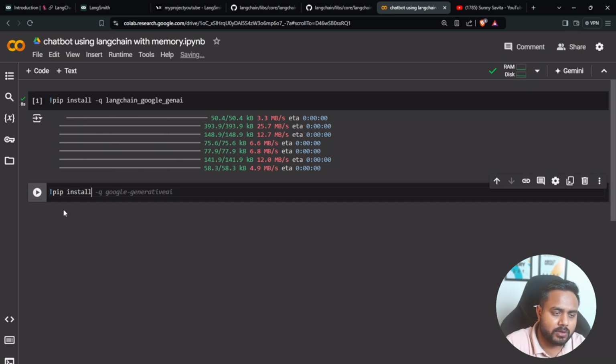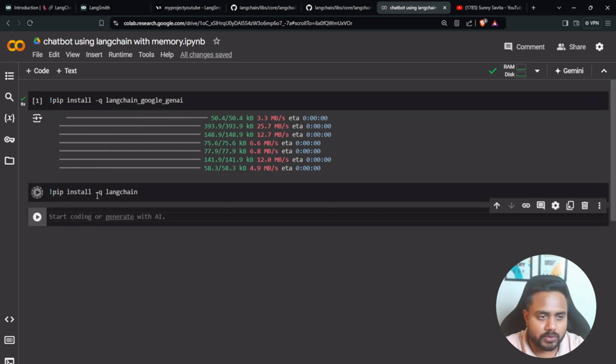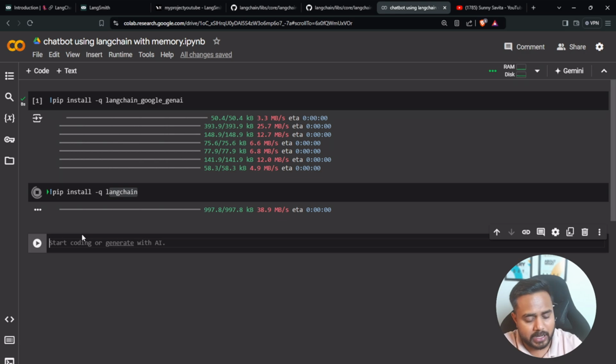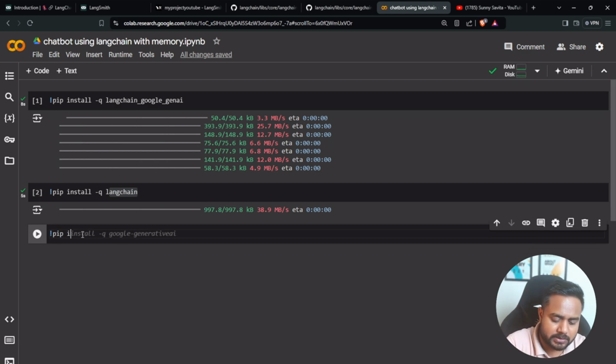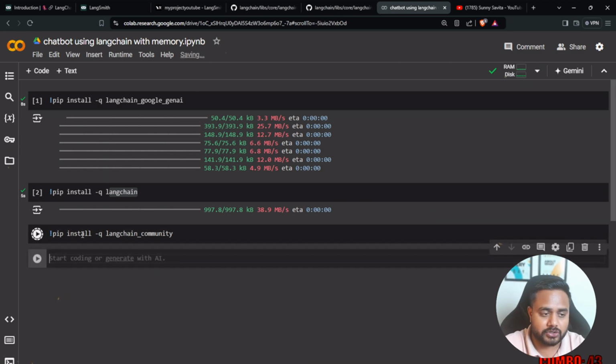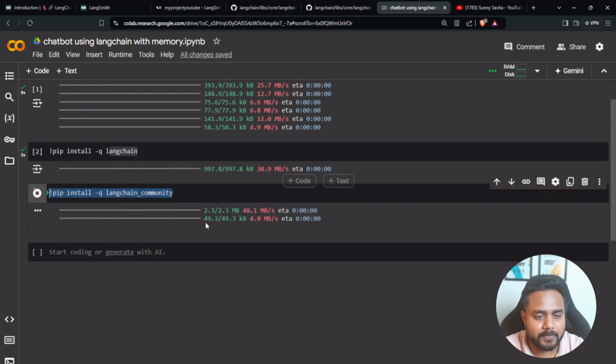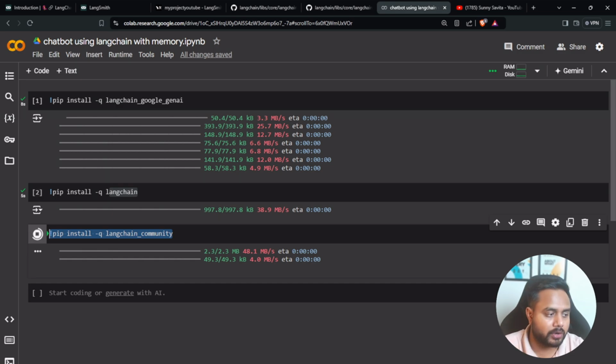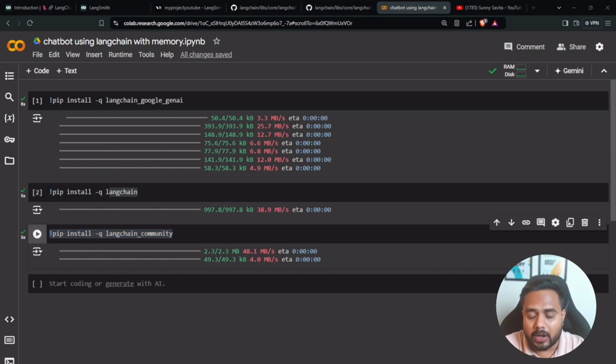So pip install langchain -q. The -q means quiet mode. So here I'm going to install LangChain, and then I can install one more package over here: pip install langchain-community. If you don't know the differences between these packages, you can refer to my previous video, where I already explained everything related to the different packages of LangChain. So here I'm going to install this package as well, and you can see all the packages getting installed. Now I installed all the libraries that are required over here.